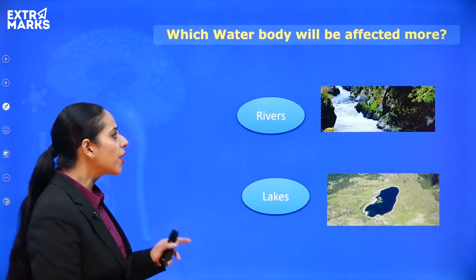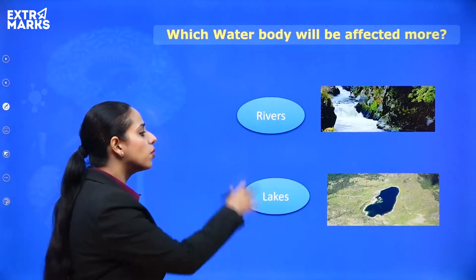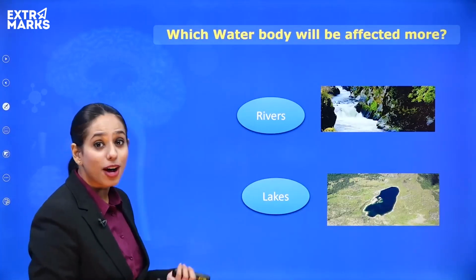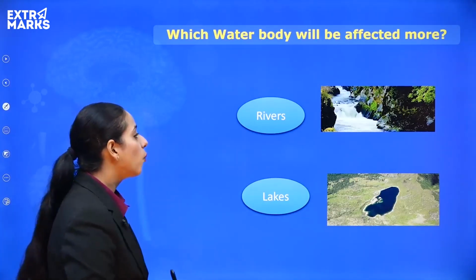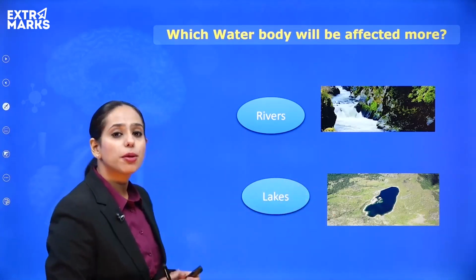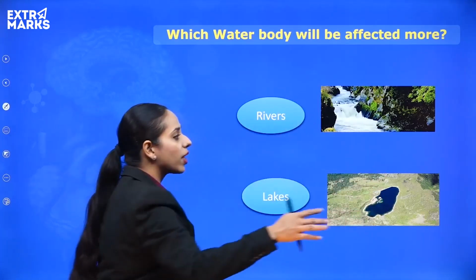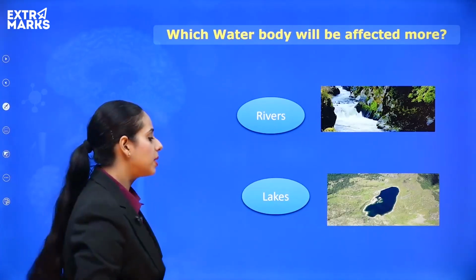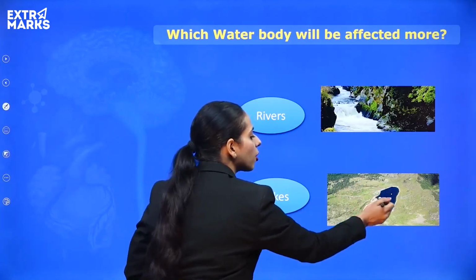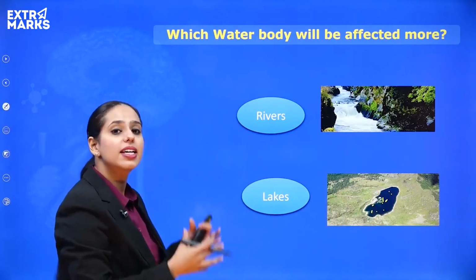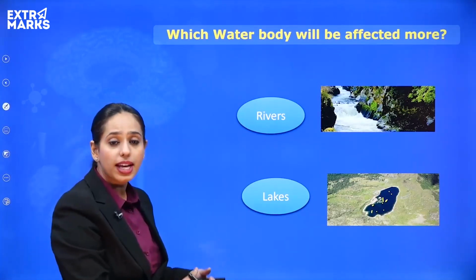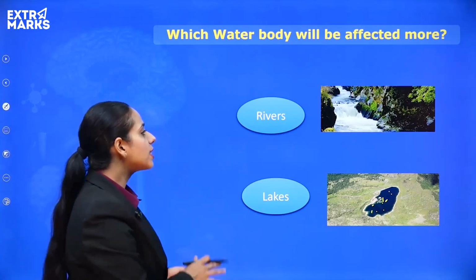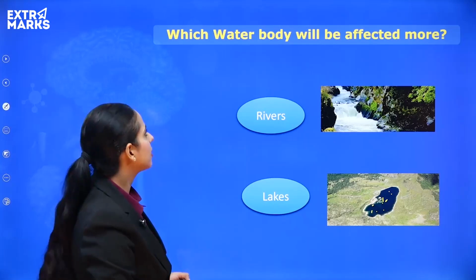So now, quick question. Which water body will be affected more, a moving river or a stagnant lake? Take 3 seconds and then we'll discuss why. 3, 2, 1. Well, the stagnant body is going to get more affected. A flowing river is basically moving, so the contaminants or the pollutants are not getting collected at one place. But in a stagnant body, the contaminants keep accumulating in the water body, and that's what finally leads to the end of the water body. Okay, so this is about the moving and the stationary water bodies.